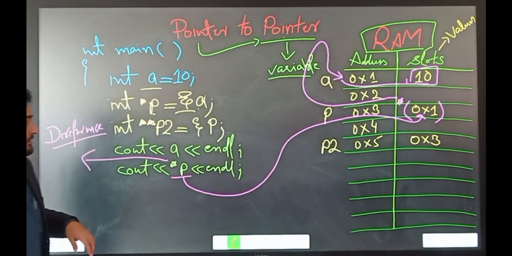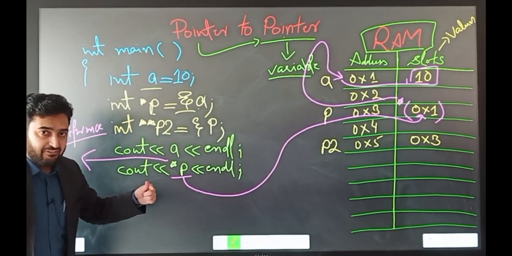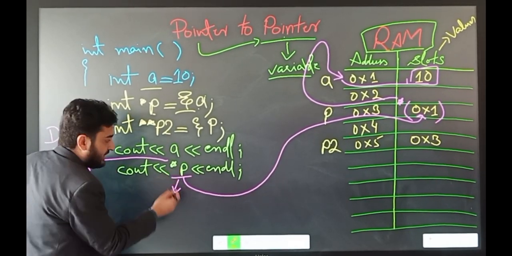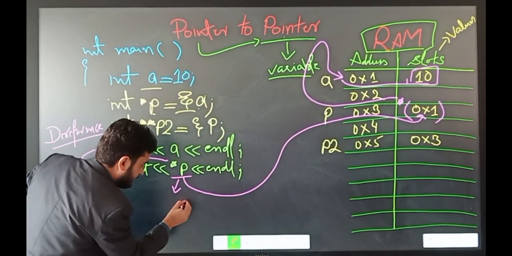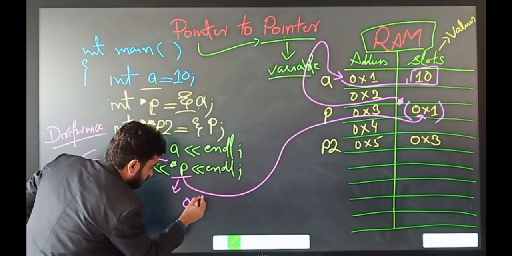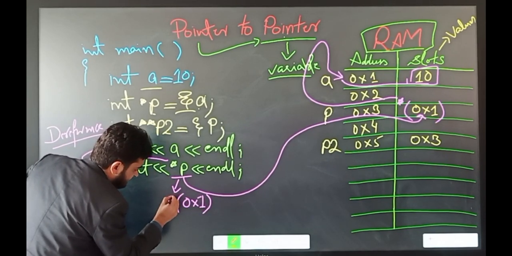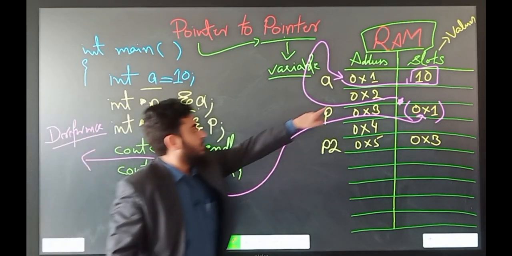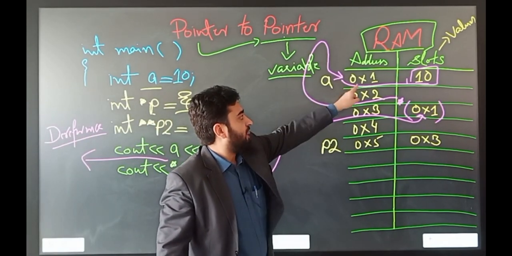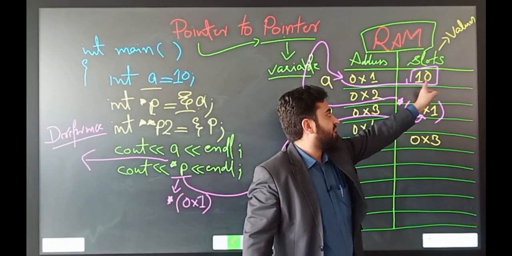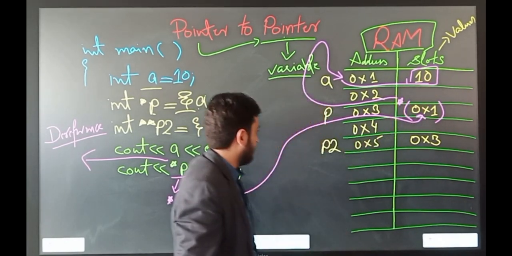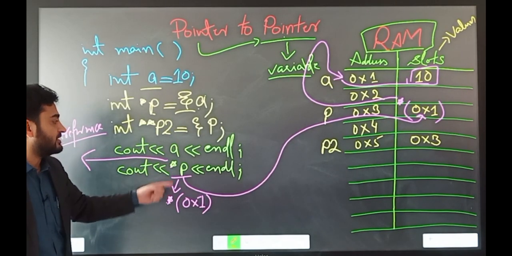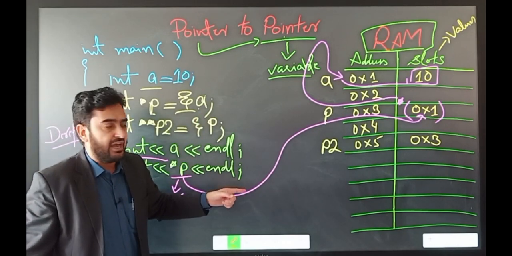Here you can see. Even if you write down the address inside p, which is 0x1, and then put the dereference operator just before it as a prefix, it will point to the address of variable a, and that will print the value inside that address, which is 10. So both statements are equivalent to each other and will result in the same value, which is 10.